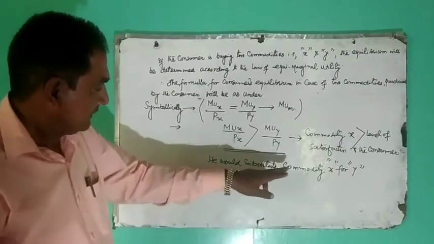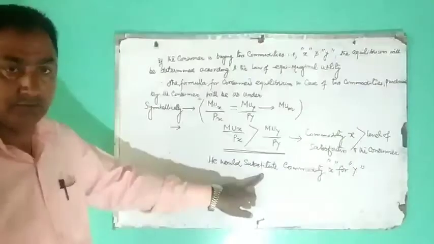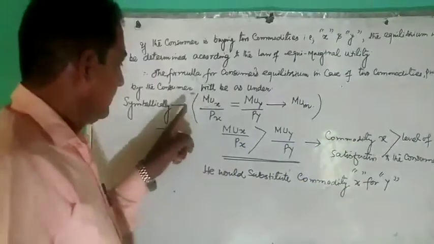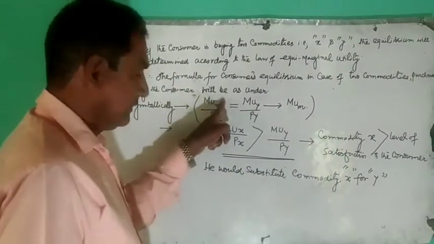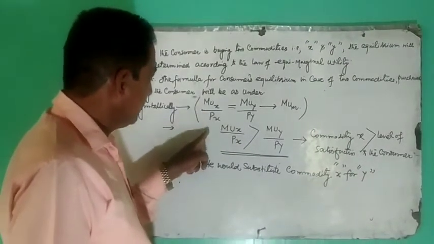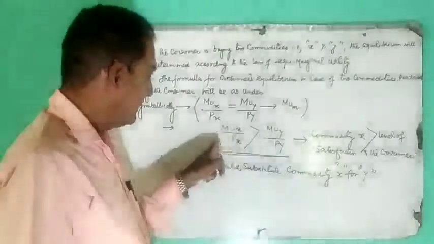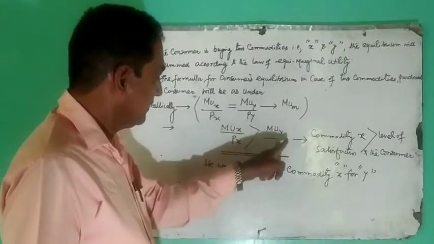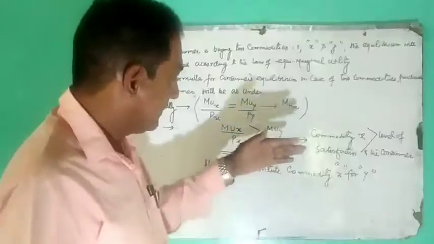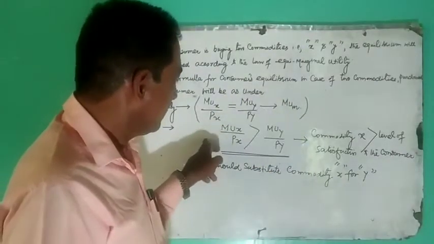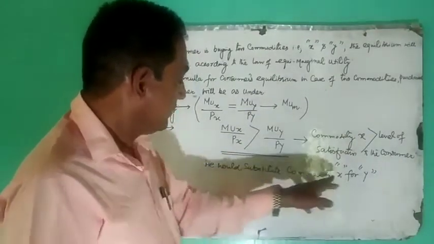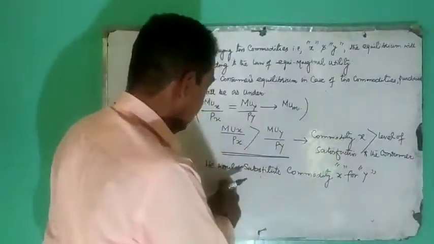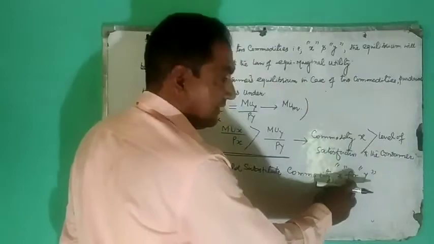What will happen? The result of this substitution of x for y, we have written the symbolic equation. If this symbolic equation gets disturbed due to one or the other reason, let me assume that marginal utility of x over price of x is greater than marginal utility of y over price of y. This means that our consumer will consume more units of commodity x as compared to commodity y. Accordingly, he will substitute commodity x for y.